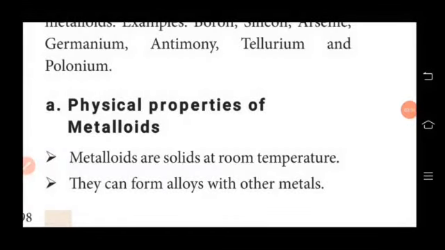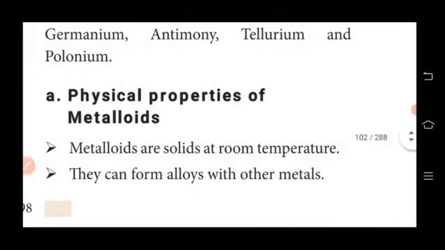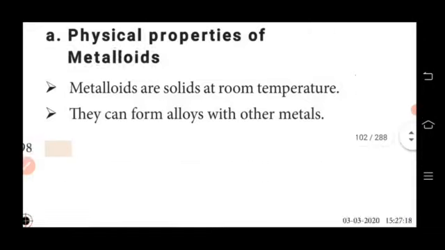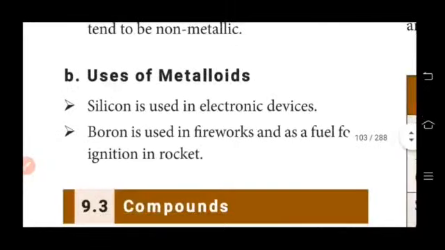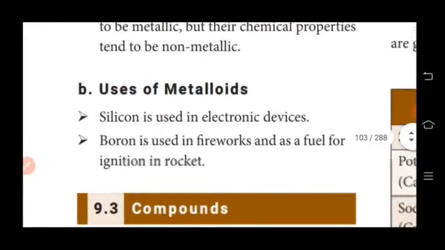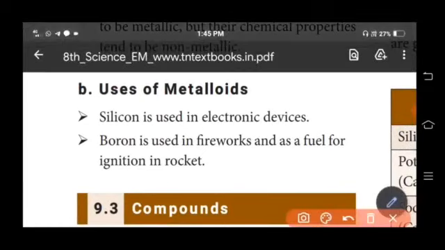Also you have to read physical properties of metalloids and uses of metalloids. So these two uses are very important. Silicon is used in electronic devices and boron is used in fireworks and as a fuel for ignition in rockets.